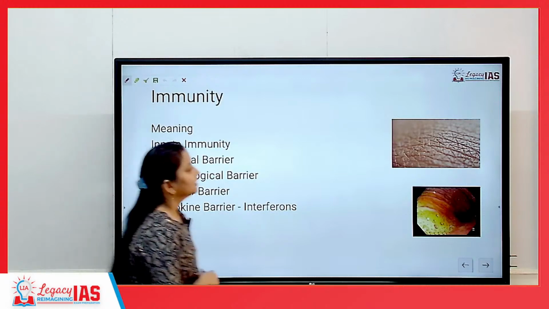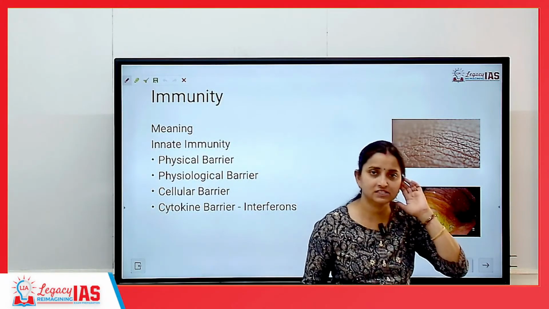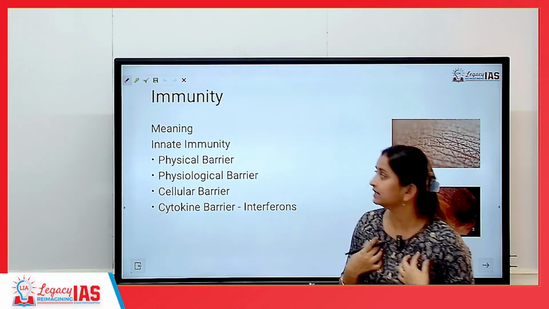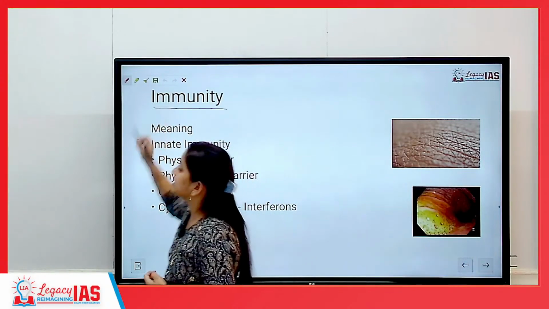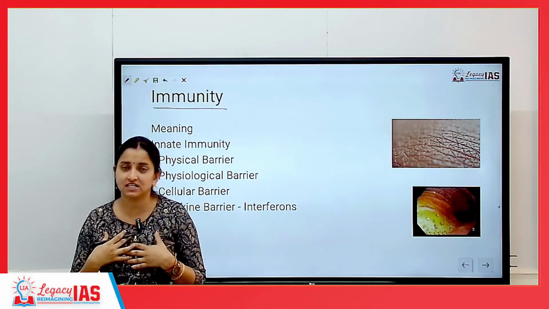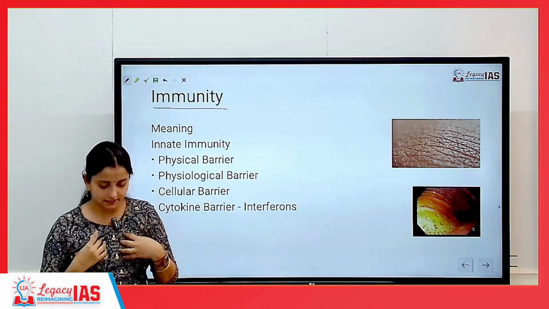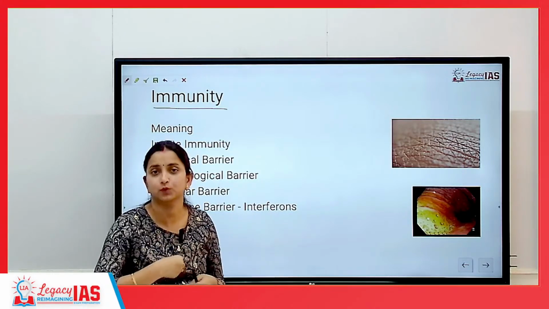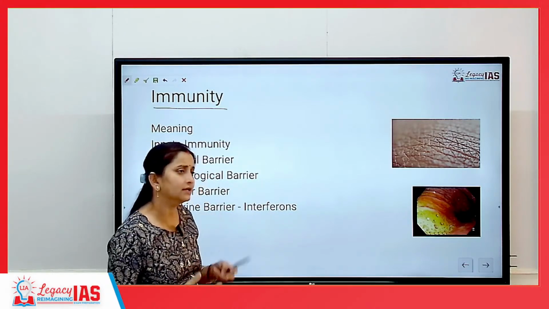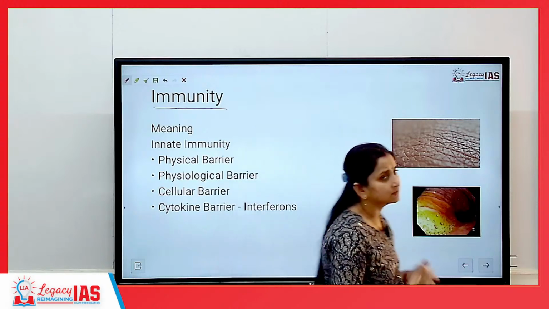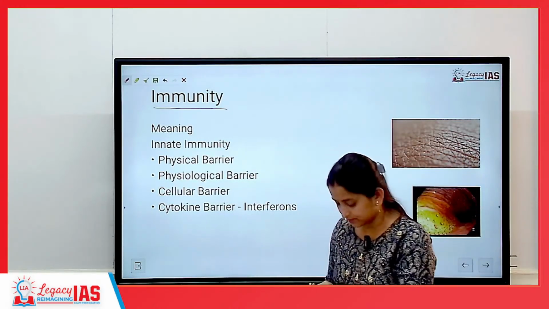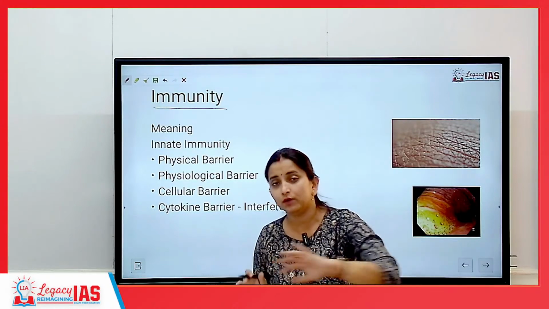If you have to stop the occurrence of disease, there should be some kind of natural immunity built up within your body. Immunity basically refers to the resistance from our body to not allow a foreign body to enter into us. Nature itself has given us some of the capabilities that if any foreign body enters into our body, they will try to push it out.